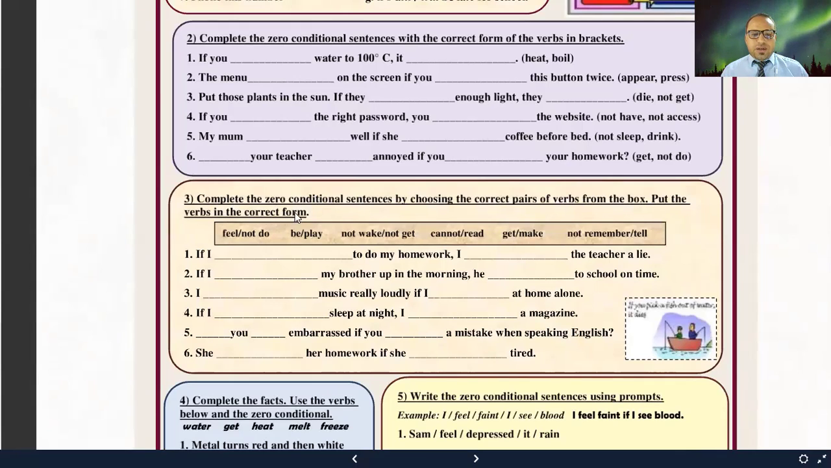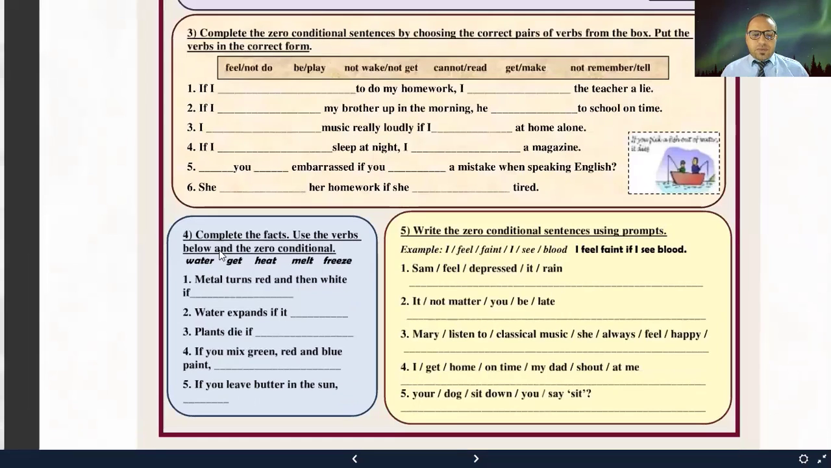Complete the zero conditional sentences by choosing the correct pairs of verbs from the box. Put the verbs in the correct form. So the same thing here. Choose the correct pairs of verbs that are in the box here, and conjugate them here appropriately. Okay. Complete the facts. Use the verbs below and the zero conditional. So the same thing here. Use the verbs here: water, get, heat, melt, and freeze.